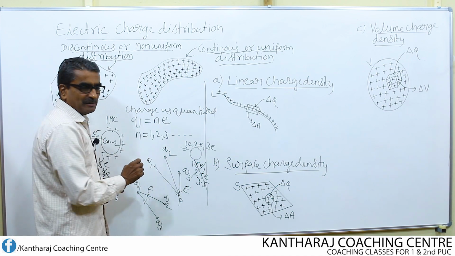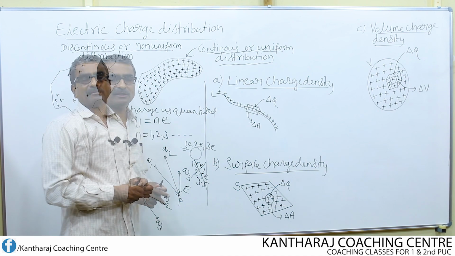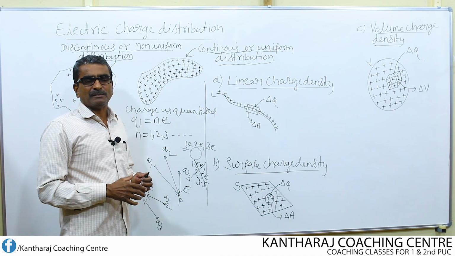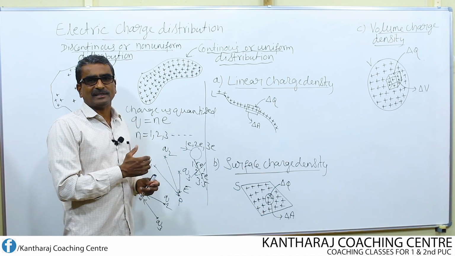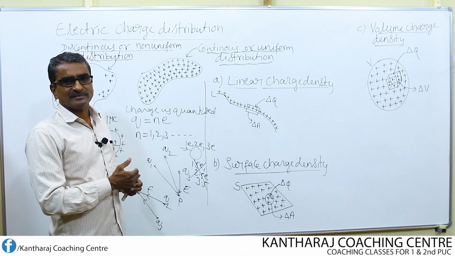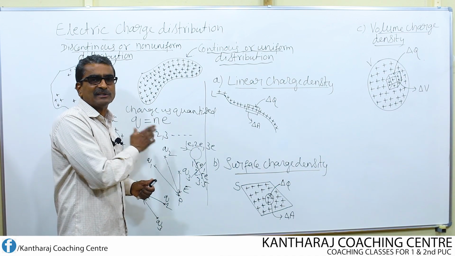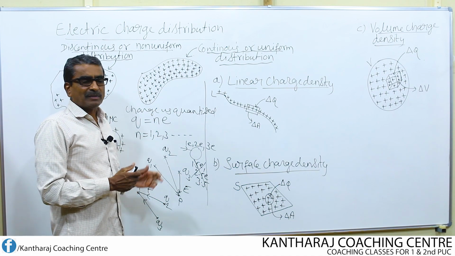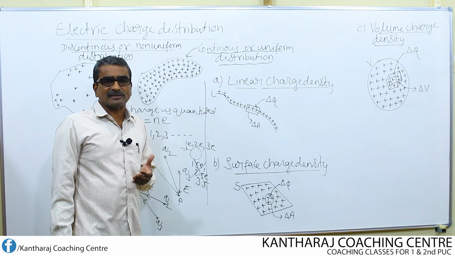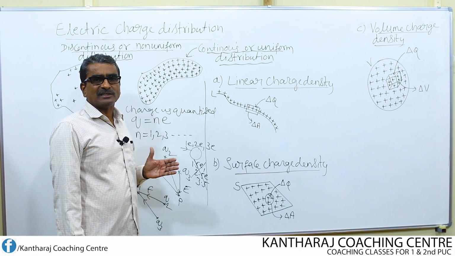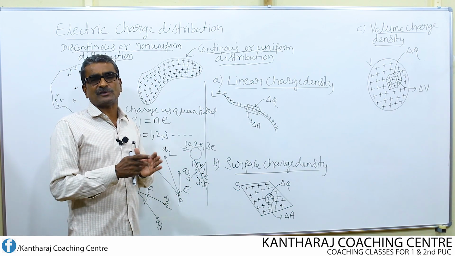The space between them is not too small to ignore, because if we use the principle of quantization, calculation becomes simple whenever we deal with discrete or discontinuous charges. But in most cases, we have to consider the continuous distribution of charges.